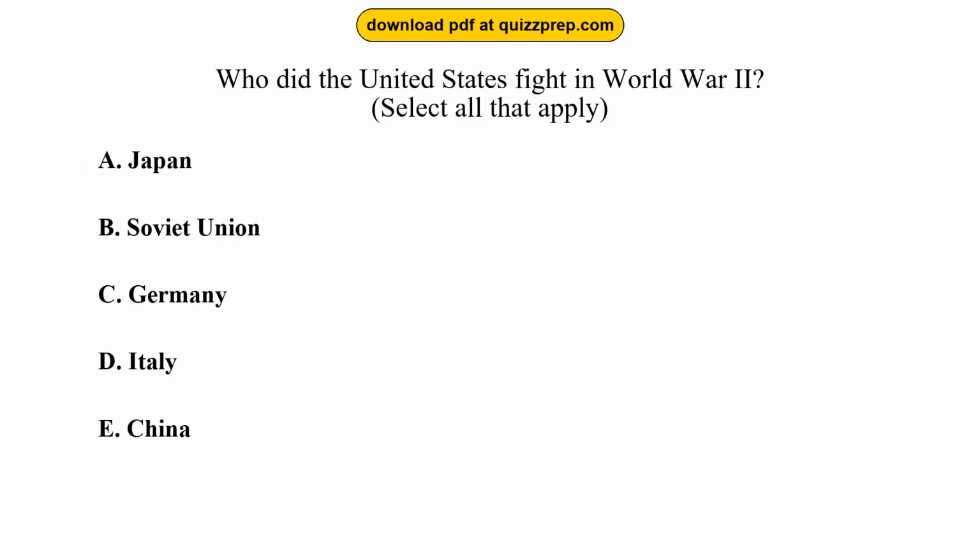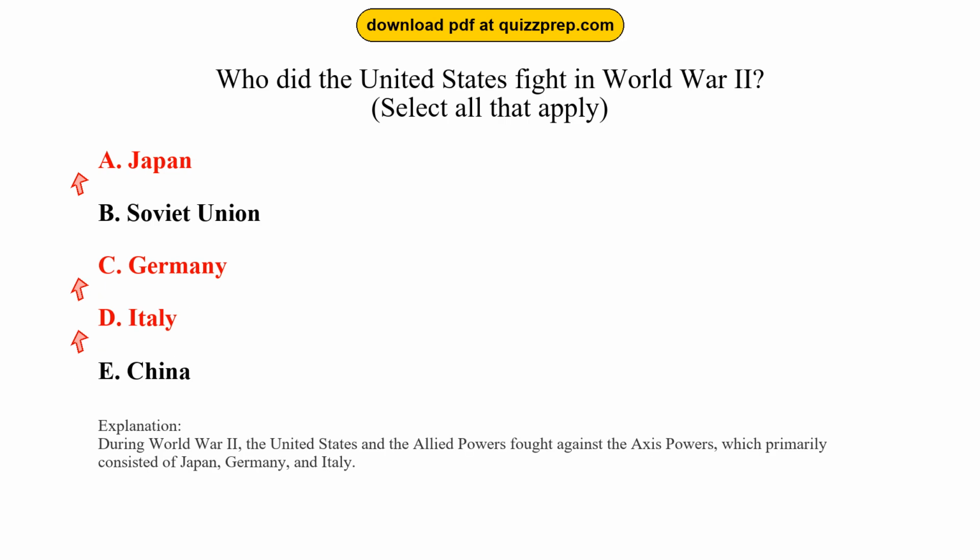Question 38. Who did the United States fight in World War II? Option A, Japan. Option B, Soviet Union. Option C, Germany. Option D, Italy. Option E, China. The correct answers are options A and C and D. Japan, Germany, Italy. During World War II, the United States and the Allied powers fought against the Axis powers, which primarily consisted of Japan, Germany, and Italy.